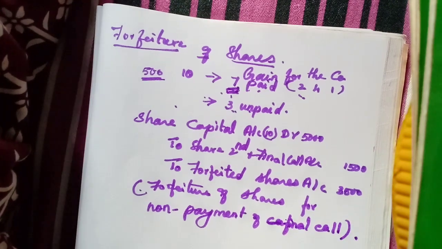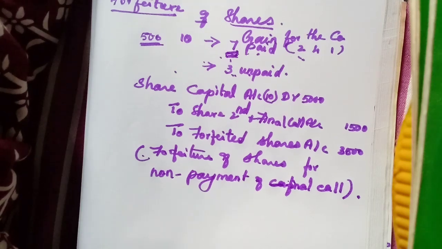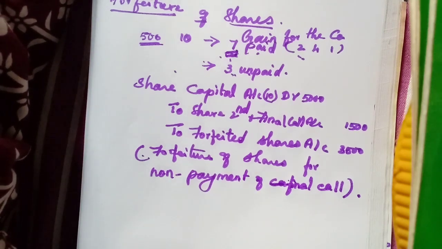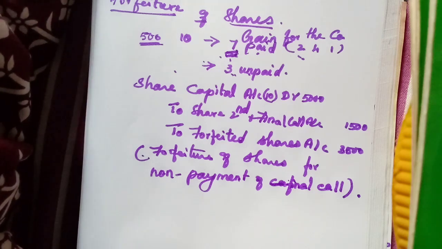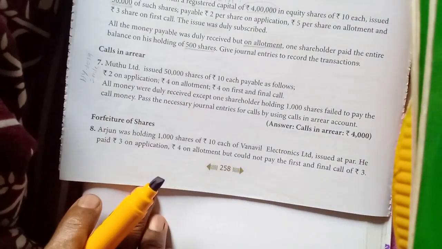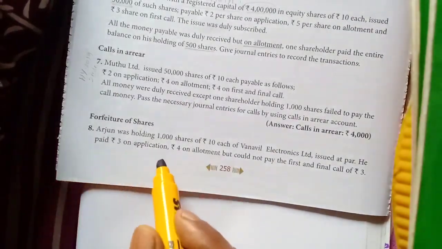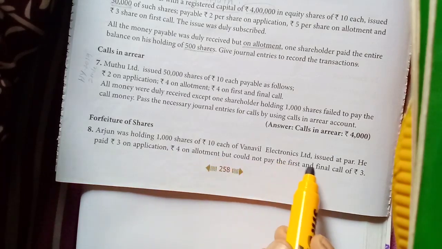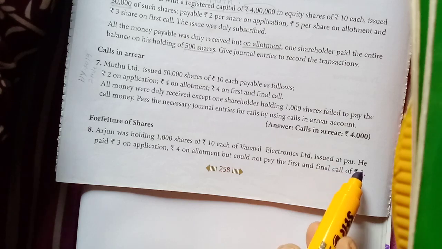Now we will see the exercise, the forfeiture of shares. See, Arjun was holding 1000 shares of rupees 10 each of Vanaville Electronics Limited issued at par.